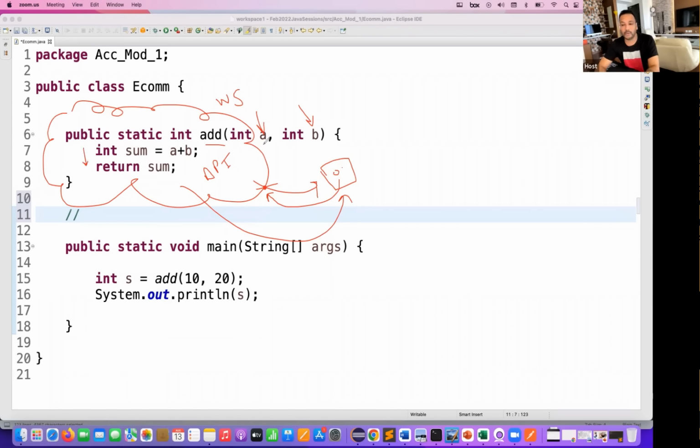Over the network, you are calling that API via some URL, and then you have to pass certain information. For example, you have to pass the URL, and you have to pass what the values of A and B are. And then you have to tell, okay, this is my username and password to access this particular API. And then I'm getting the response back to the client. So this is how APIs work with respect to web services. I hope it's clear, right?